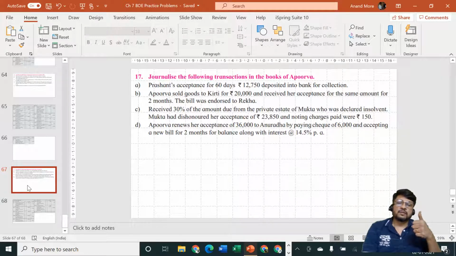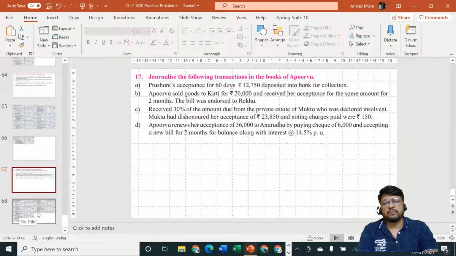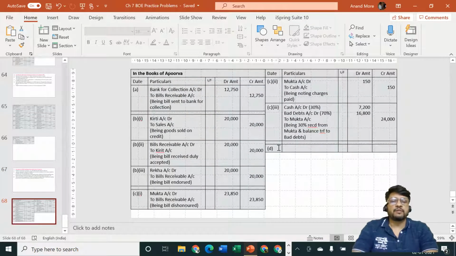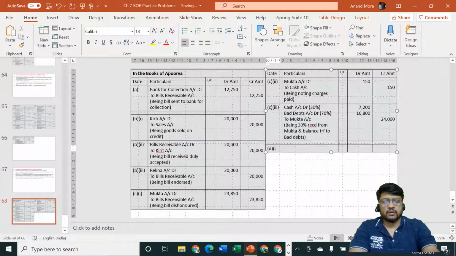Number 1, old bill dishonored. Number 2, payment of cash. Number 3, calculation or recording of interest. And number 4, new bill, which will be equal to balance amount plus interest. Okay, so let us consider that particular thing. Point number D, first point. Point number D, first point is dishonor of our own bills payable.